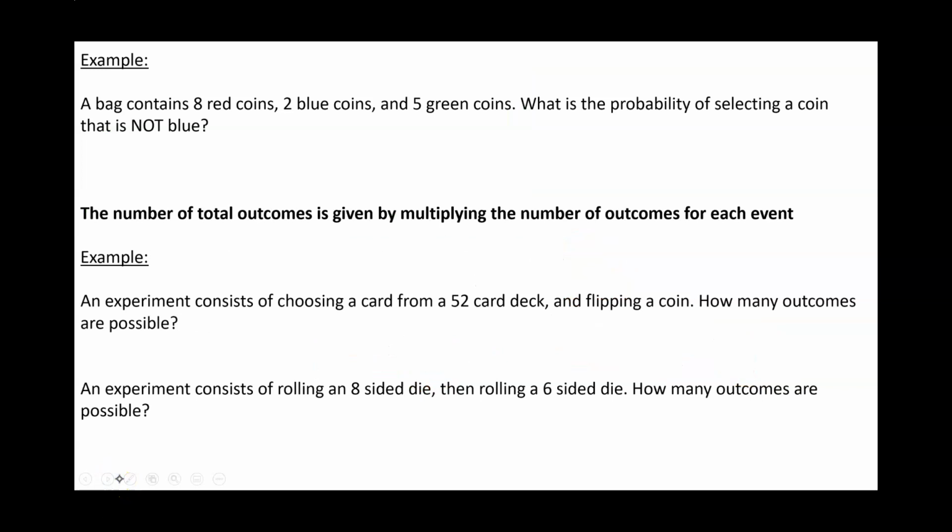Here's another example. A bag contains 8 red coins, 2 blue coins, and 5 green coins. If you add 8 plus 2 is 10 plus 5 is 15. We have a total of 15 coins. What is the probability of selecting a coin that is not blue? So first let's ask ourselves, how many coins are not blue?